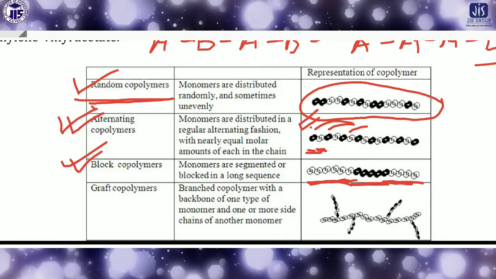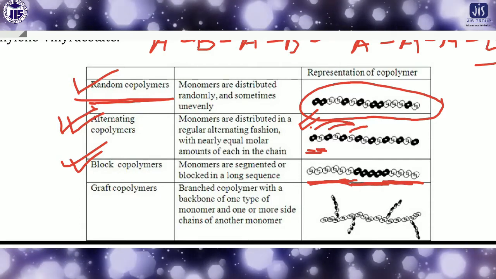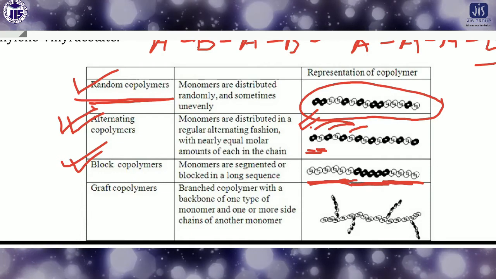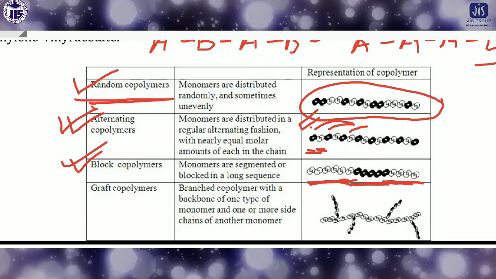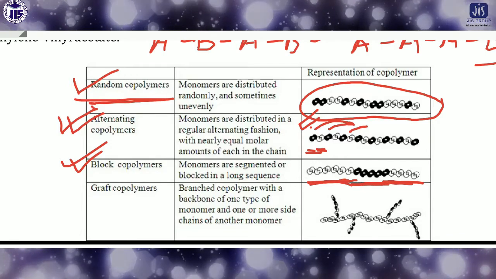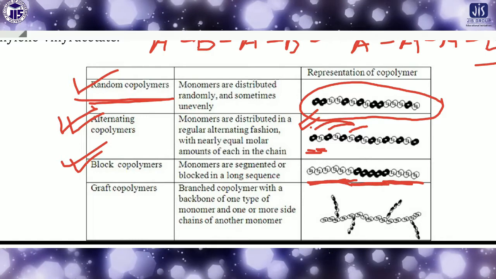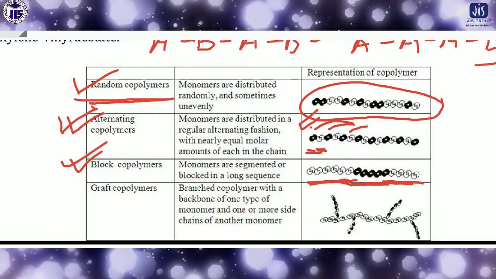There will be one type of monomer, then after that, another type of monomer starts to connect, and in this manner they continue the chain. So this is called the block copolymer.